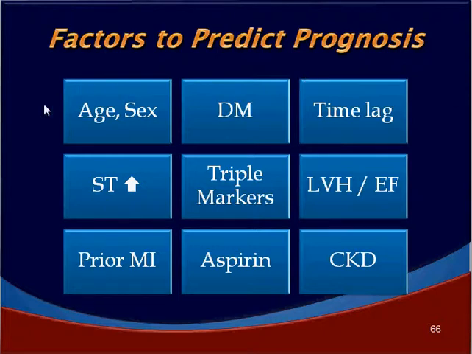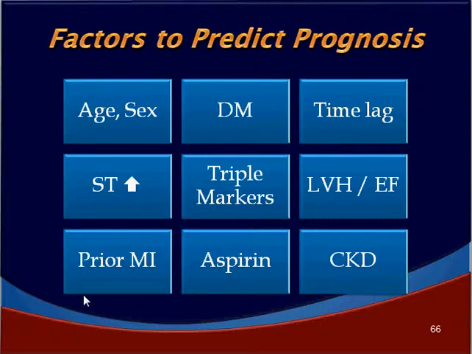What is the age of the patient? The older the patient, the poorer the prognosis. Men have poorer prognosis compared to women, particularly before the menopausal age. ST segment elevation is associated with poor prognosis. The higher the ST segment elevation, the poorer the prognosis. In terms of millimeters of ST elevation, it has its own significance.